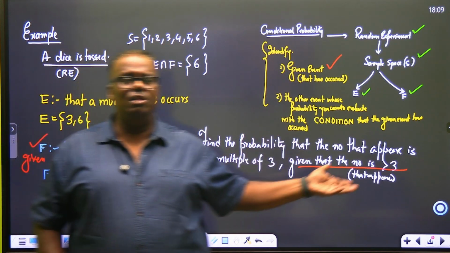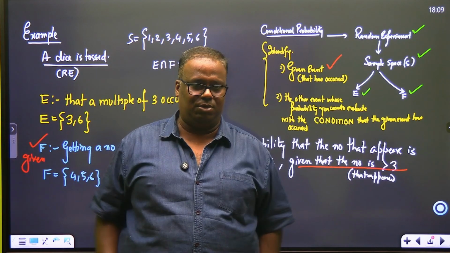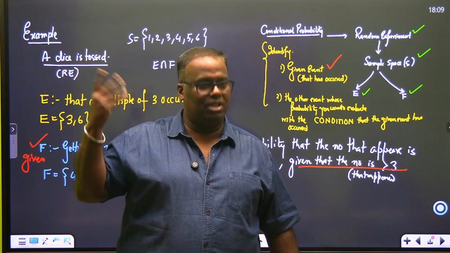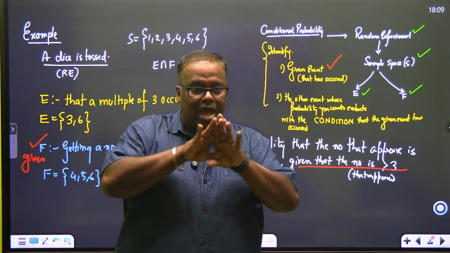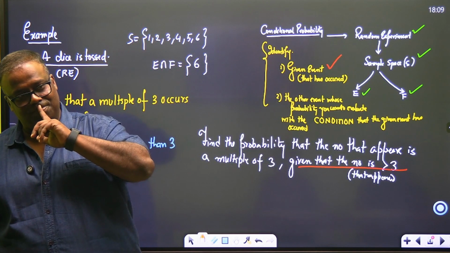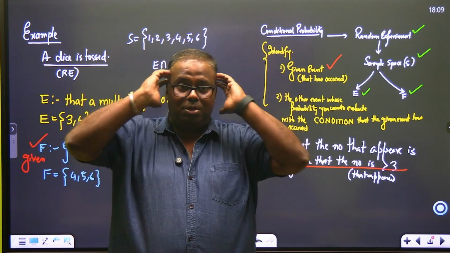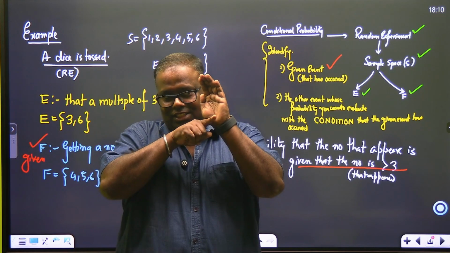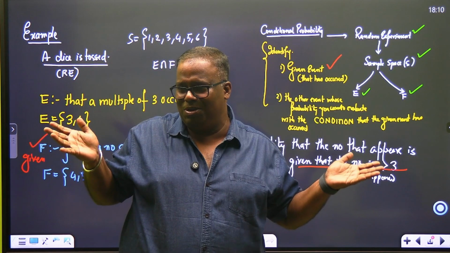The number of elements in the set F or the event F divided by the total number of elements in the sample space. Then your job is to find out the event E. Obviously, the other event is E. Then look for the intersection between E and F. And in that intersection, find the probability of that intersection. Right? And then divide the probability. And if anything comes to your mind, remember the Venn diagram. You're trying to find out the intersection within that. ठीक है? Questions करें अभी. इससे ज़्यादा conditional probability में और कुछ नहीं है.